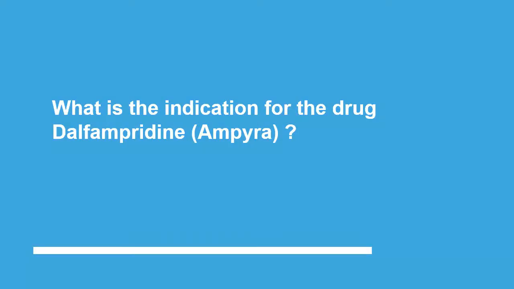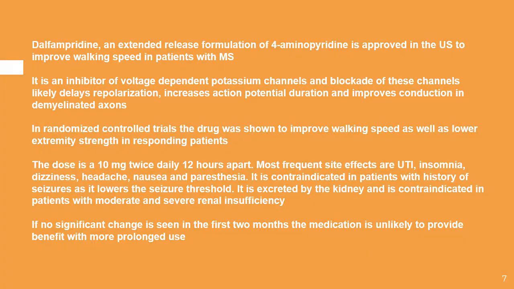What is the indication for the drug Dalfampridine, or Ampyra? Dalfampridine, an extended-release formulation of 4-aminopyridine, is approved in the US to improve walking speed in patients with MS. It is an inhibitor of voltage-dependent potassium channels, and blockade of these channels likely delays repolarization, increases action potential duration, and improves conduction in demyelinated axons.